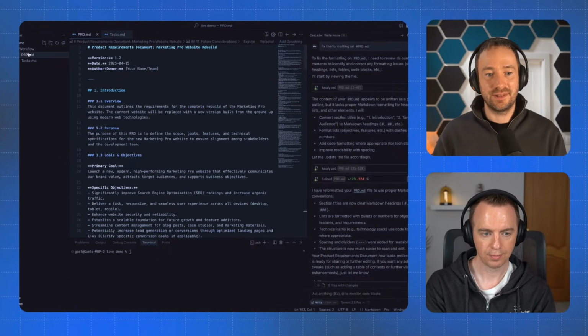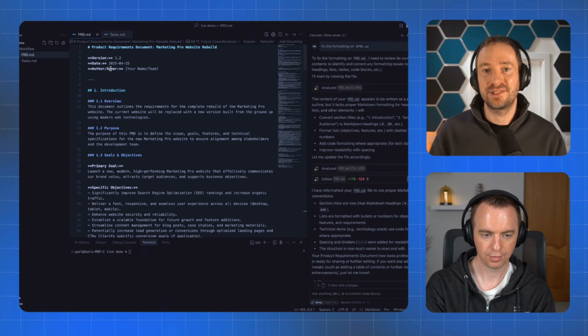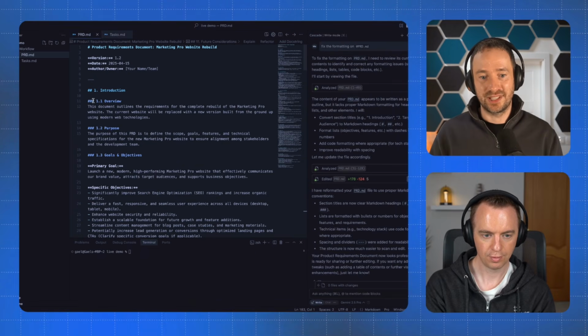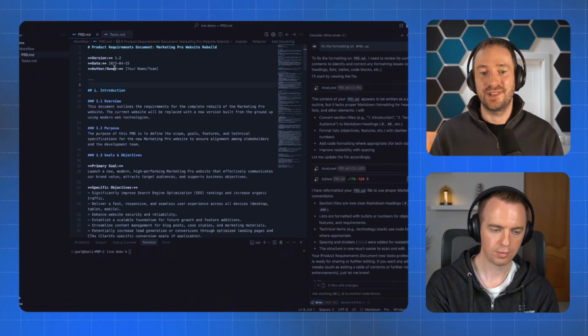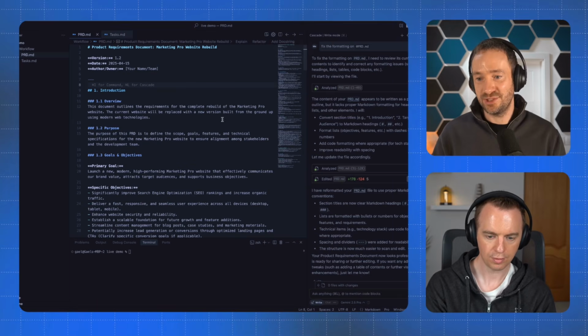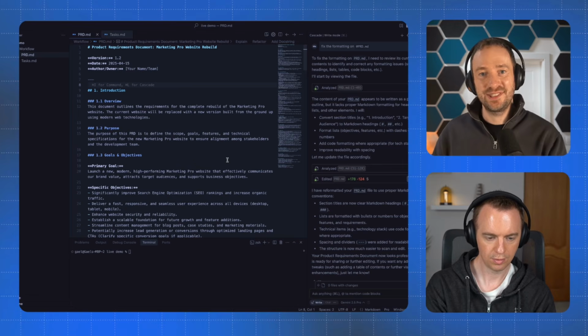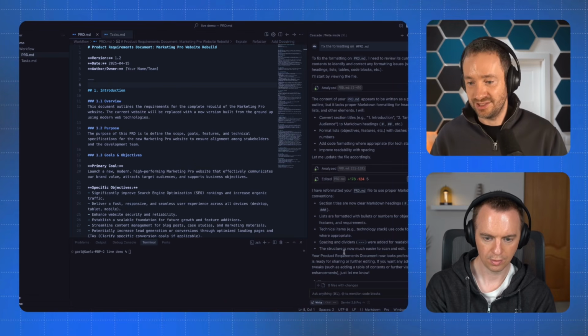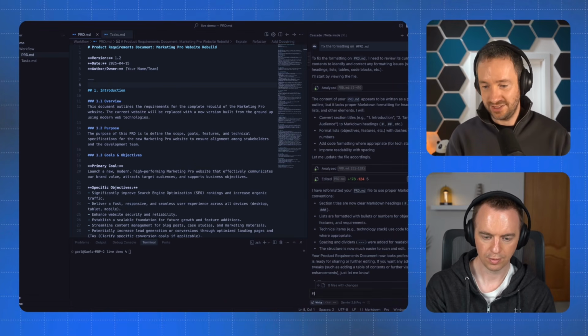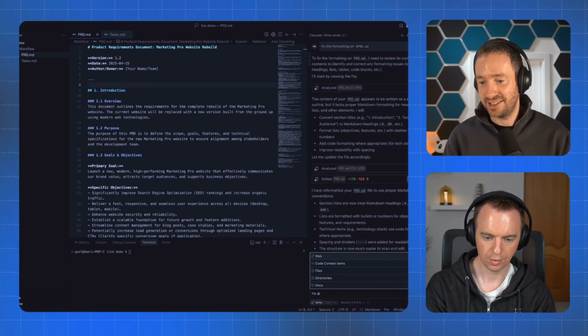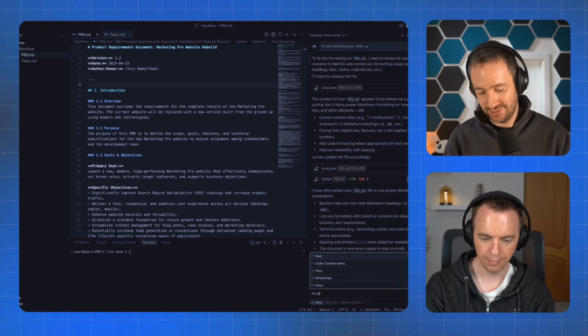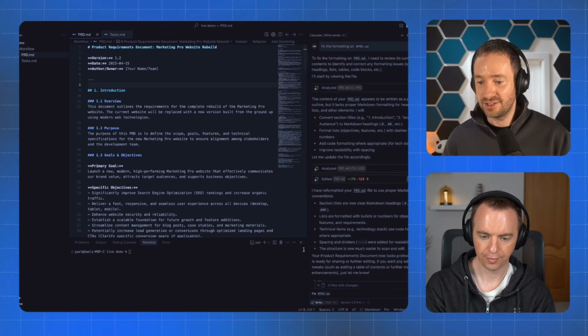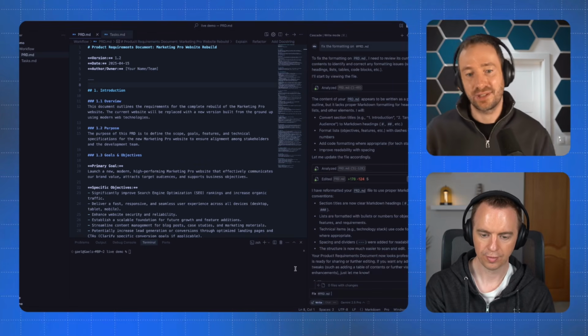What I did is I made a document. I clicked on new file and called it PRD.md. .md is markdown, right? It's just the format, with the hashtag for headlines, etc. I pasted it and then asked the chat to clean it because when I pasted it, it looked horrible. In these code editors, you can say fix, and I can type @ and mention a file. So I do @PRD, and now it understands what I'm talking about.